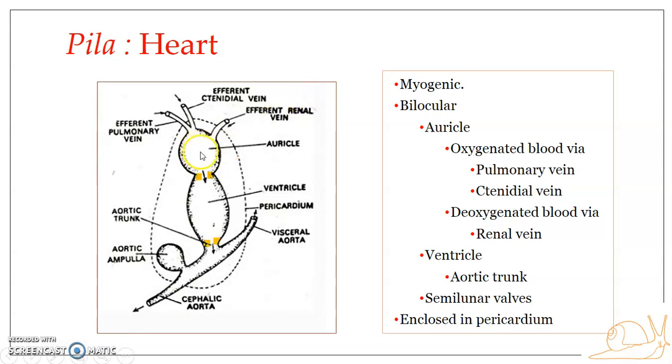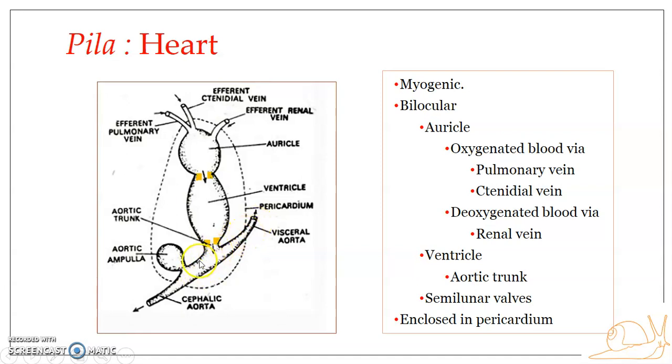Okay, now the blood reaching the auricle moves through the auriculoventricular aperture to the ventricle. From there, it moves into the aortic trunk, and the aortic trunk branches into two: the visceral as well as the cephalic aorta. These branches will take the blood to various parts of the body.